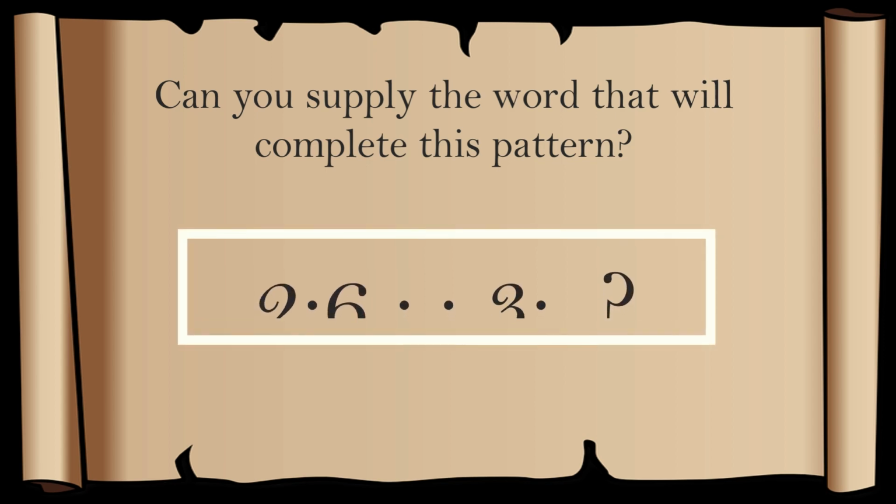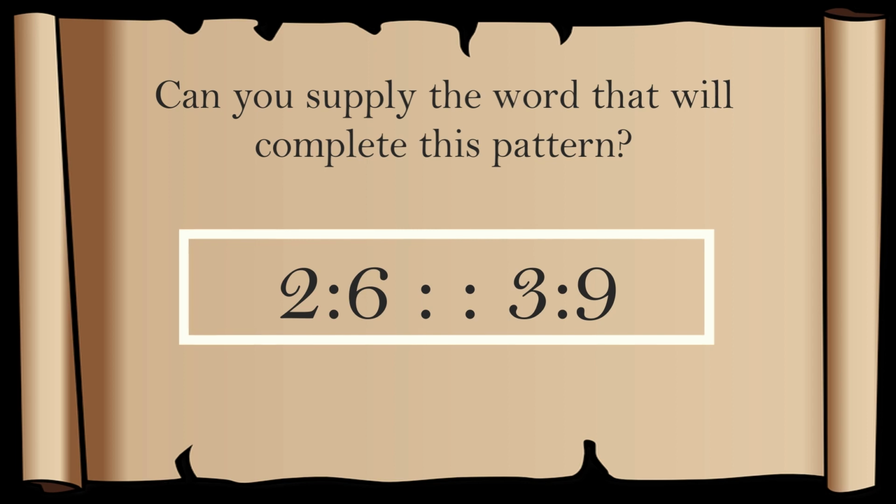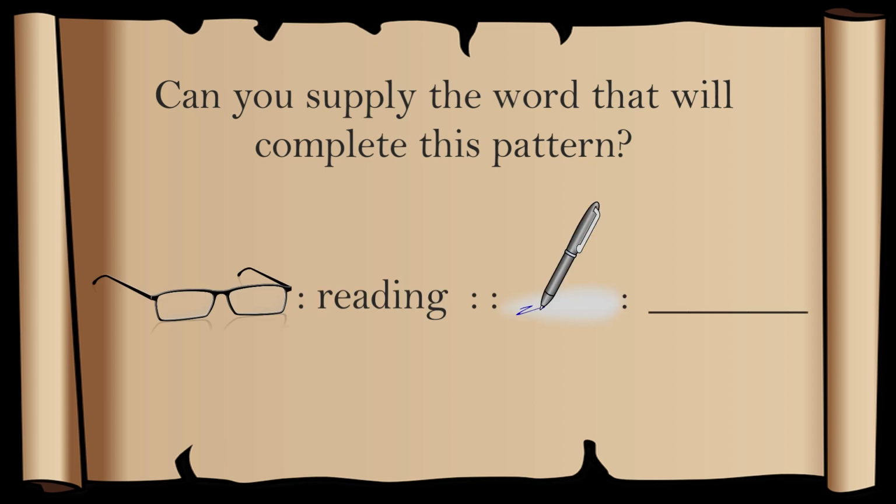Can you supply the word that will complete this pattern? 2 is to 6 as 3 is to blank. As you can see, 6 is 2 times 3. Therefore, 3 by 3 is equal to 9. Another example, glasses is to reading as pen is to blank. You get it right! Glasses are used for reading while a pen is used for writing. How did you come up with your answer? Exactly! You determine the connection or the relationship of the first 2 words, which is an object to its function.